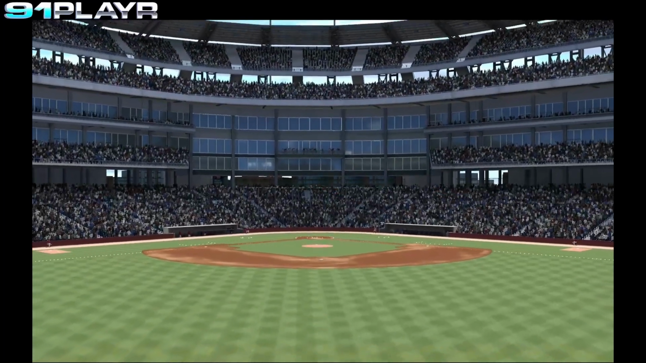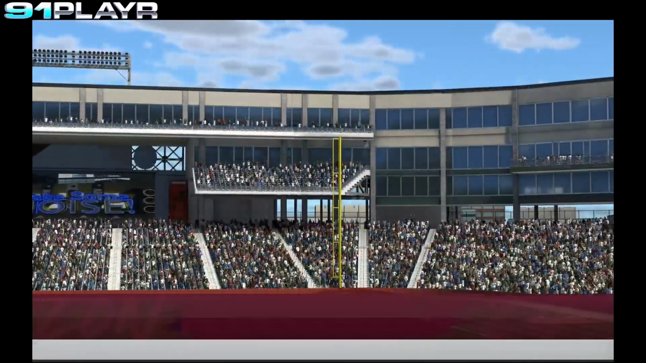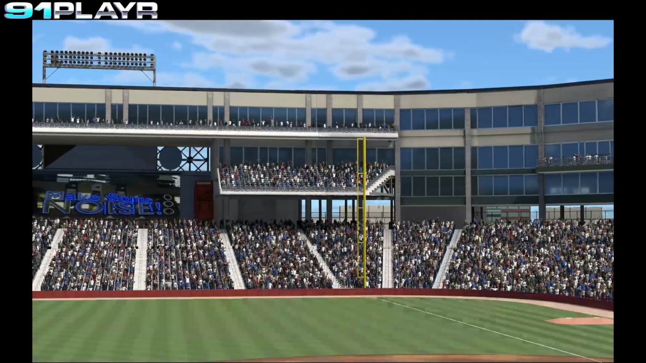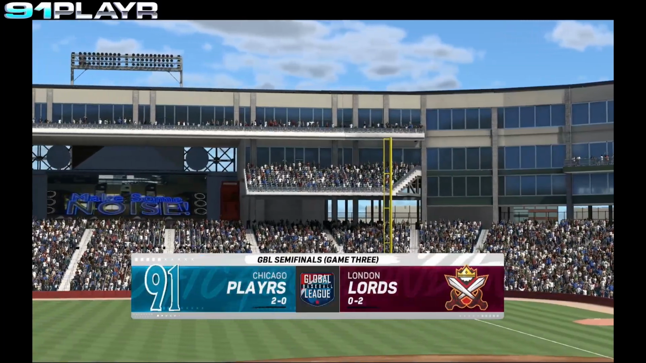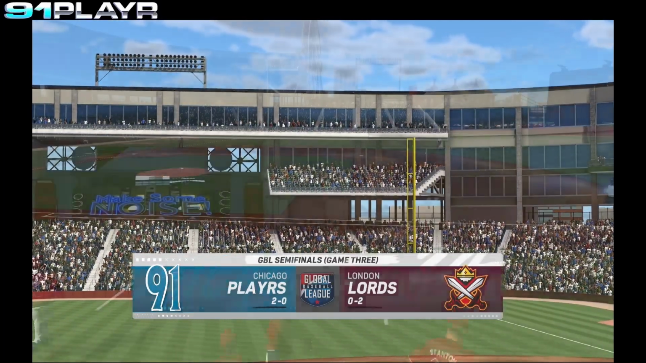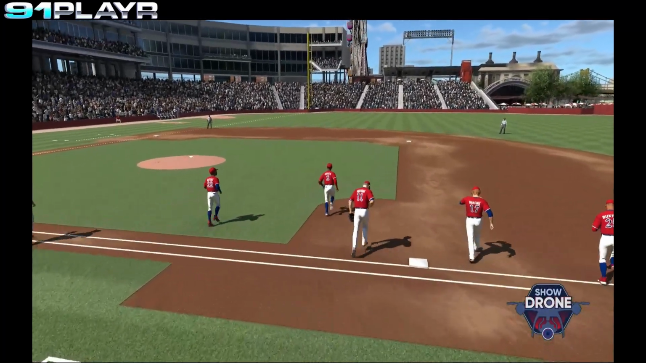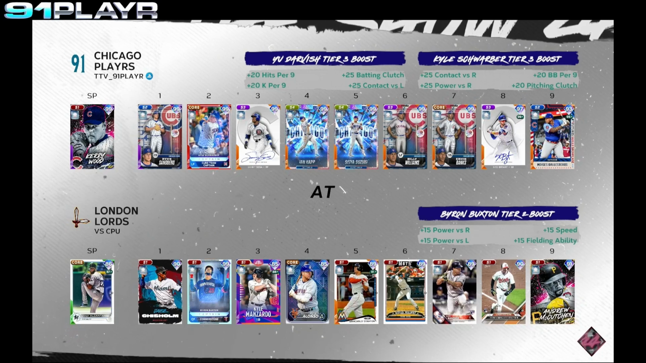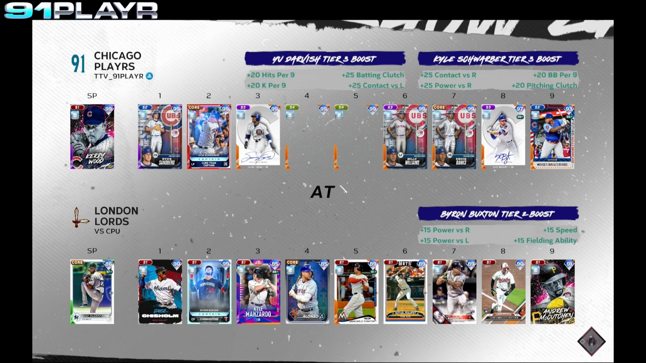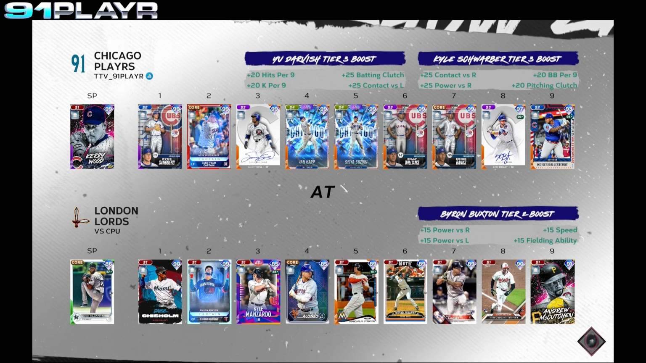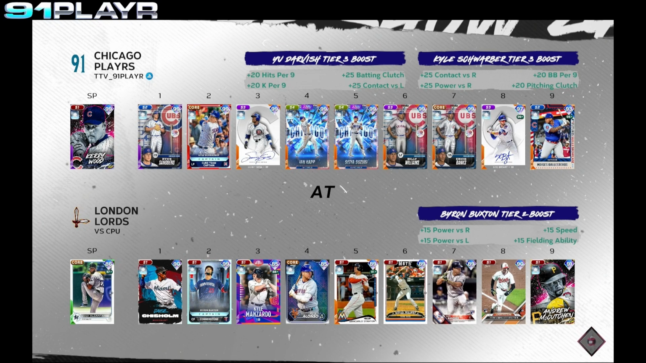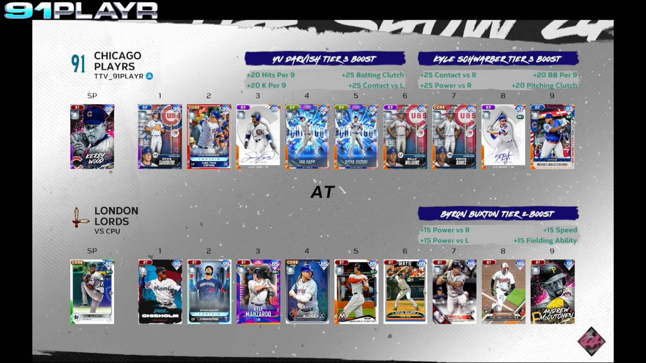Welcome in, ladies and gentlemen, to London for Game 3 of this 5-game series between the Chicago Cubs and the London Lords. Let's take a look at today's starting lineups. For the Cubs, Ryne Sandberg, followed by Kyle Schwarber, Sammy Sosa, Ian Happ, Seiya Suzuki, Billy Williams, Ernie Banks, Kris Bryant, Moises Ballesteros, and on the mound, Kerry Wood.